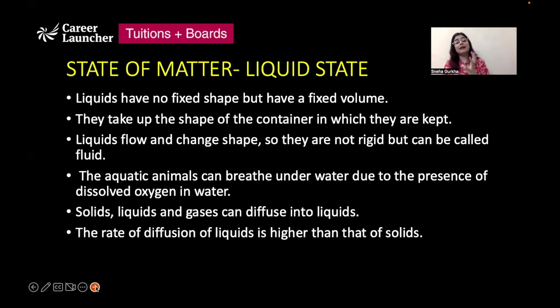Next state of matter is liquid state. Liquids do not have a fixed shape. They will take up the shape of the container in which they are kept, but they do have a fixed volume, right? Liquids can flow. They can change their shape while flowing. So we say that liquids are not rigid. They come under the category of fluid or fluidic substance, right?